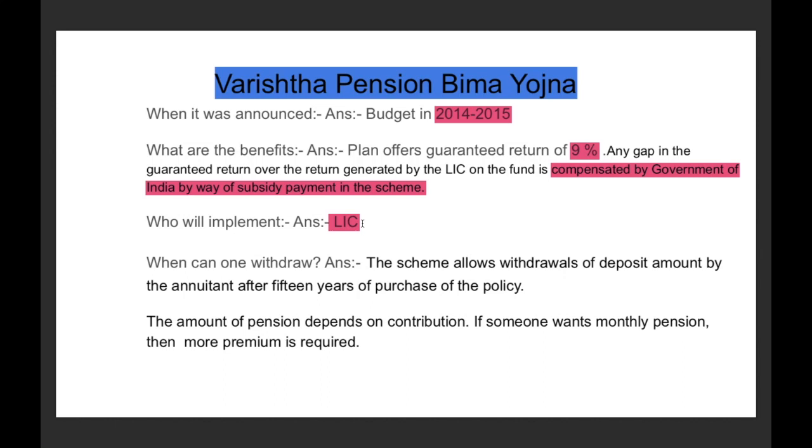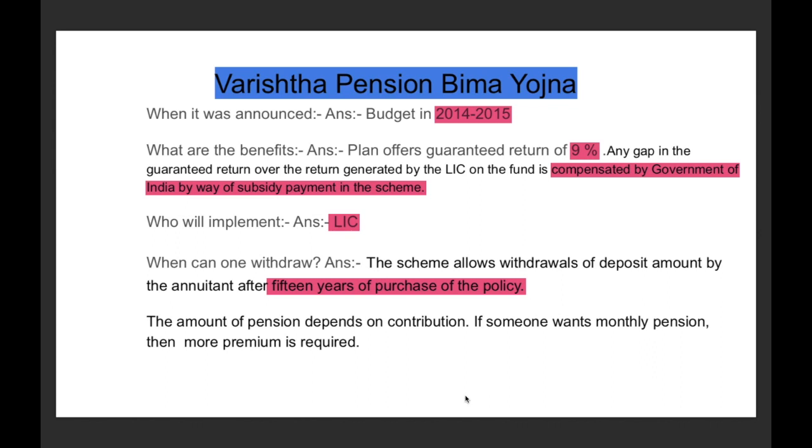And when can one exit from the scheme? You can exit from the scheme after 15 years of the purchase of the policy. And the amount of the pension depends on the contribution. If you are contributing 10,000 rupees, then you will get a pension in proportion to 10,000. If you are contributing 20,000, then obviously you will get more in proportion to your contribution. Okay.